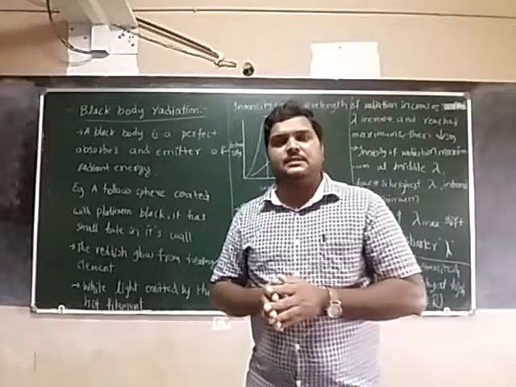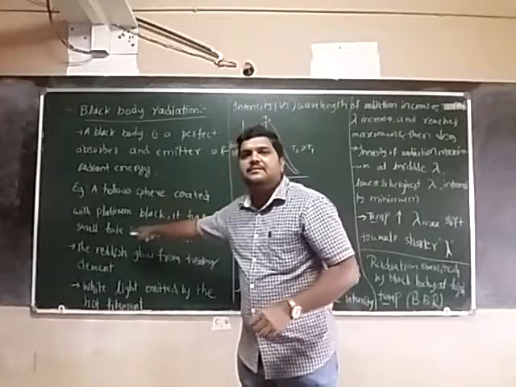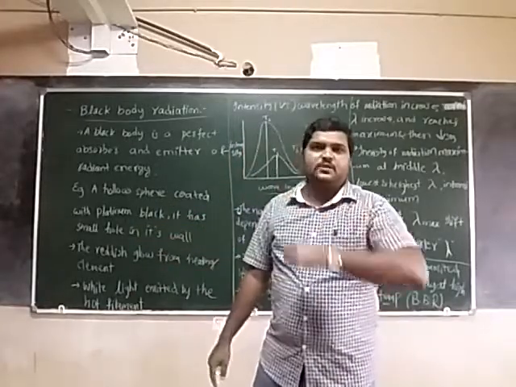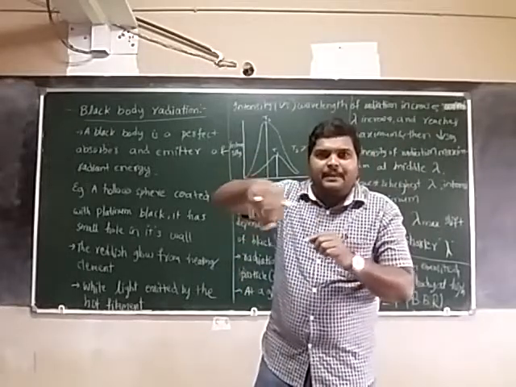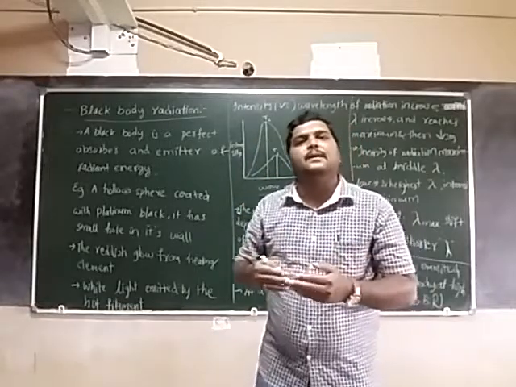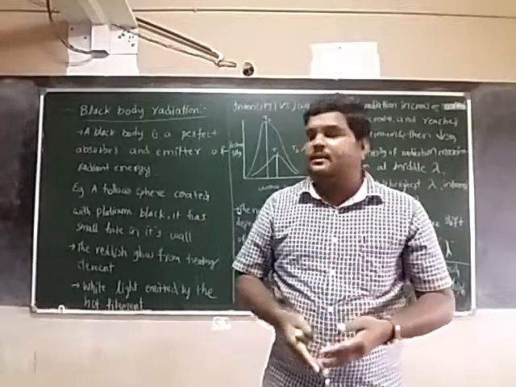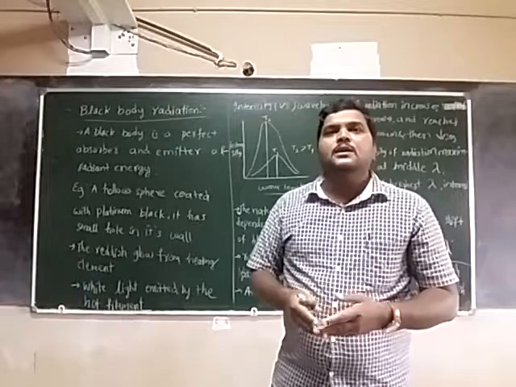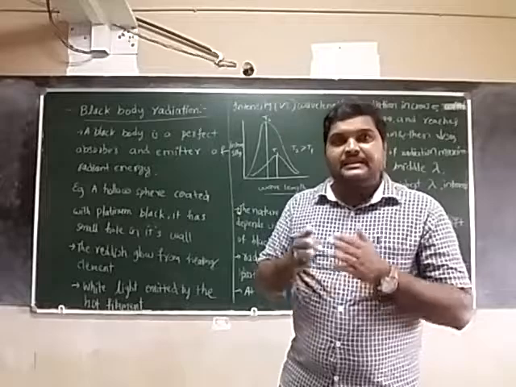So what are the examples? A hollow sphere coated with platinum black, which has a small hole on its wall, acts as a perfect absorber and perfect emitter. And one more thing: on heating some elements like iron, at a particular temperature it turns red.